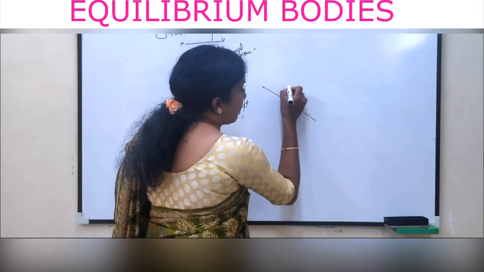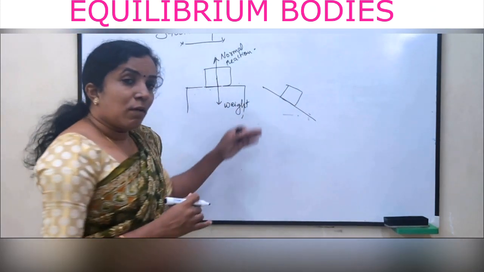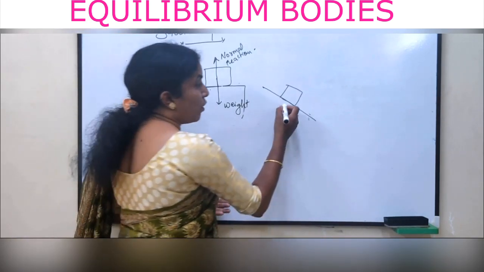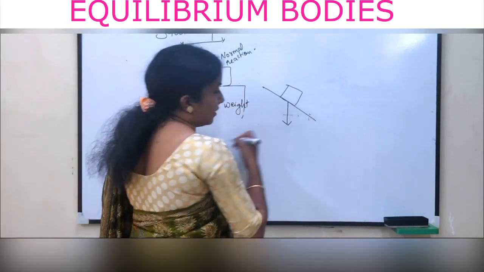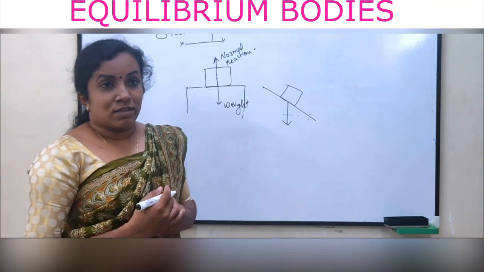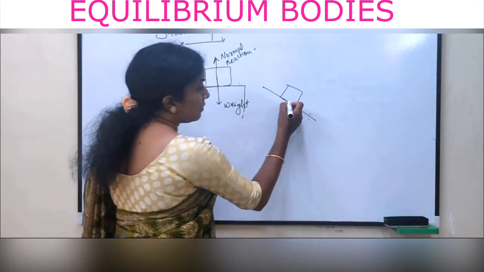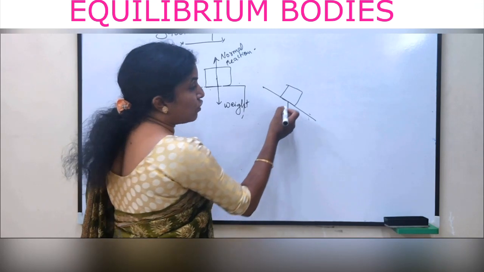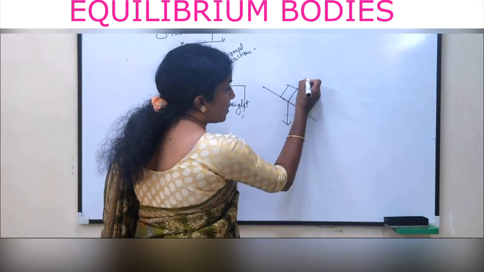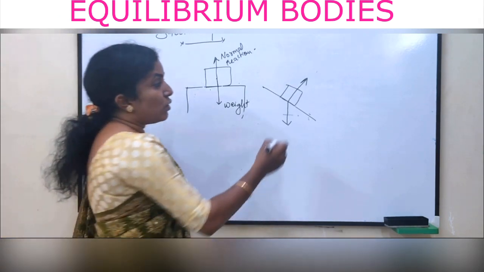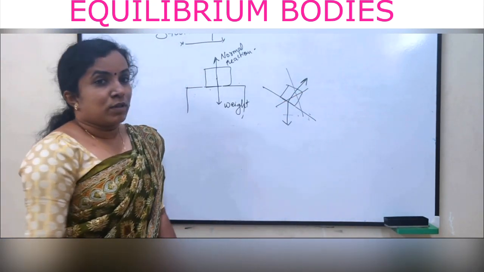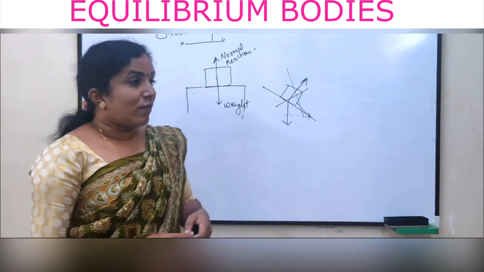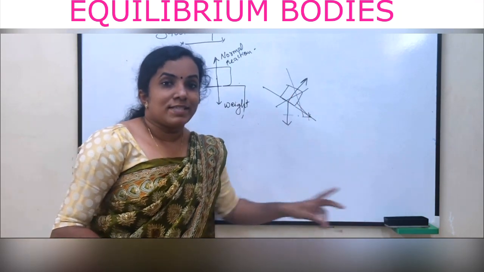But in the case of a sloping surface, it won't happen. The body moves. Here also two forces are acting. The first one is the weight of the body, which is acting towards the earth. Weight always acts towards the earth. But here, the normal reaction force acts always perpendicular to the surface. Since the direction of the normal reaction force is perpendicular to the surface, it cannot be in equilibrium. So the body moves due to the action of these two forces. That is why on a sloping surface the body slides.